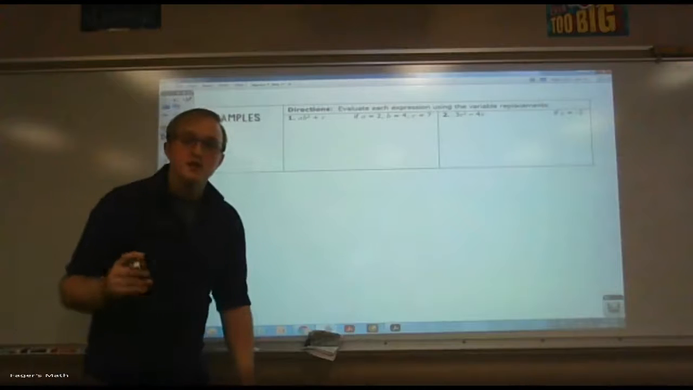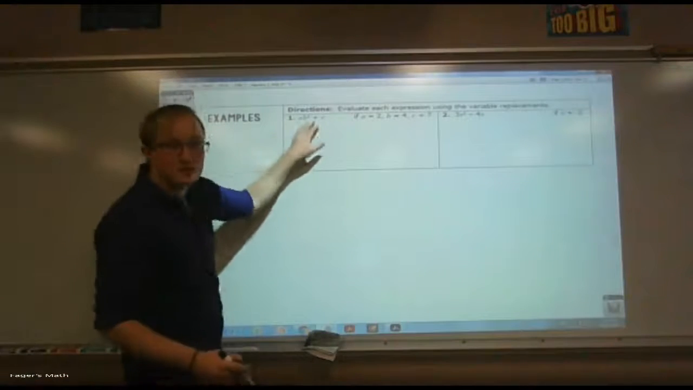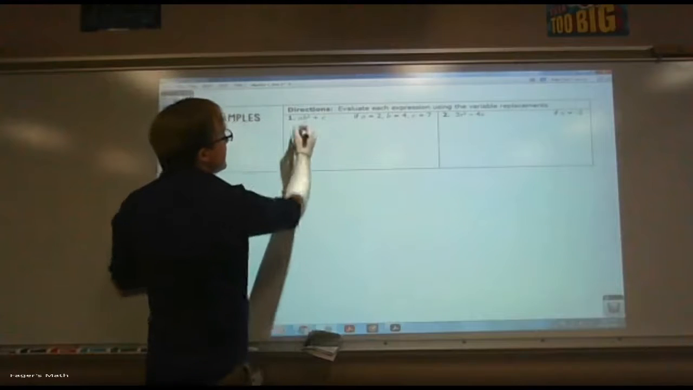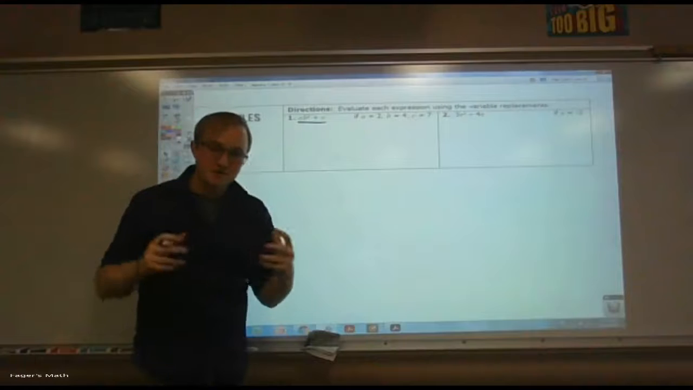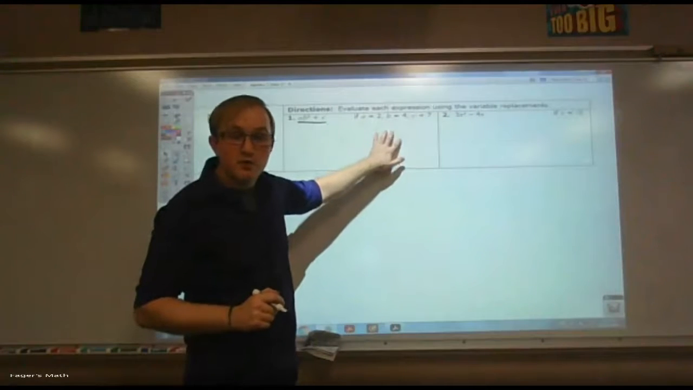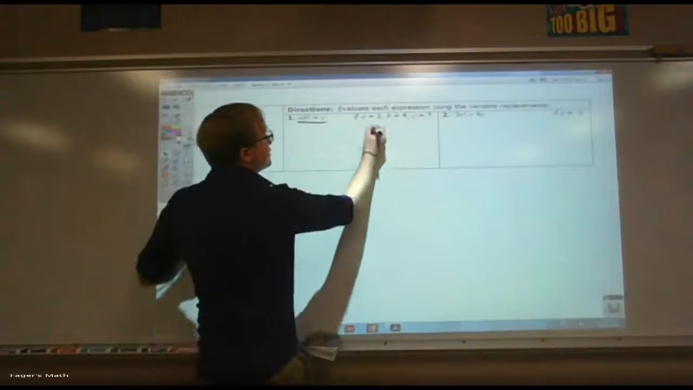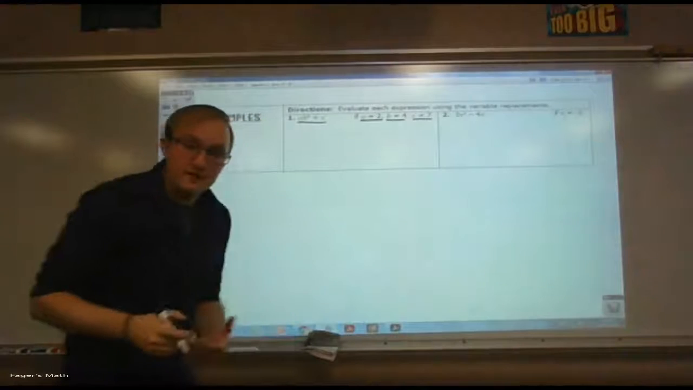All we're doing is we see what has been given to us. So in this case, our expression is this. It's a times b squared plus c. That's our expression. Now over here, they tell us what each variable equals. So a is equal to 2, b is equal to 4, and c equals 7.